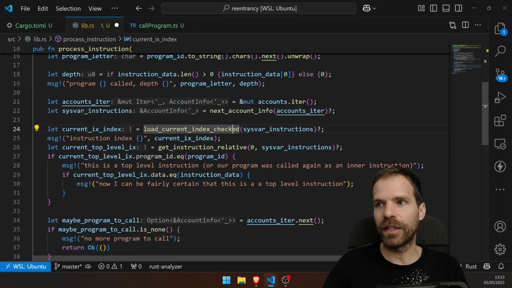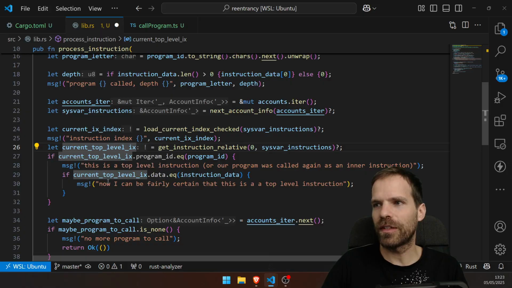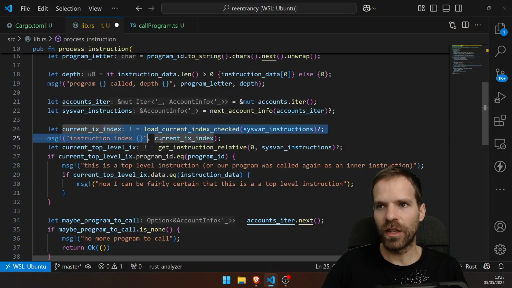We load the current index of the instruction. Maybe I want to figure out what that is. Last time there was 2 and I was so confused why it's 2, so maybe a good time to look into that. But current top level instruction, then we get the current instruction that we're in. So the index is just for me to check what the index is.